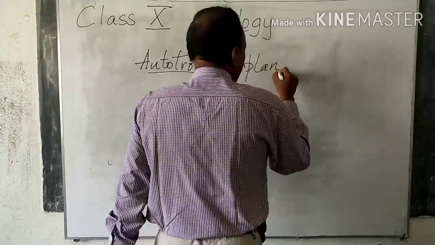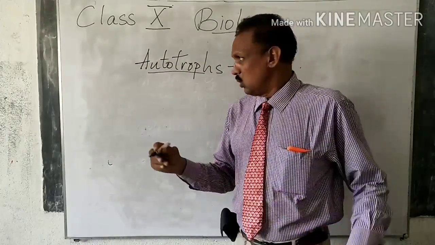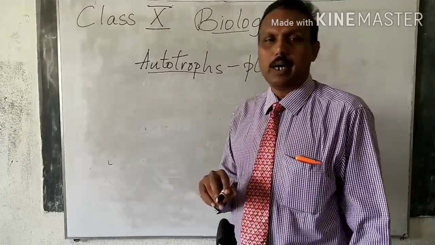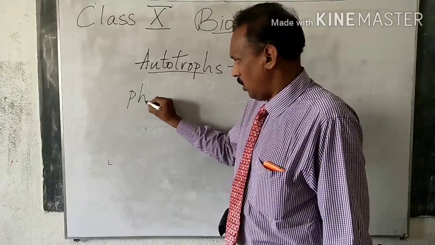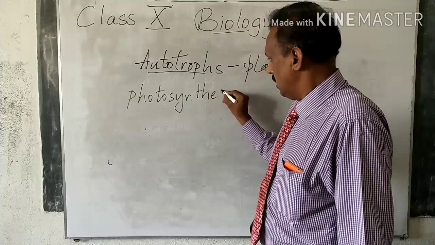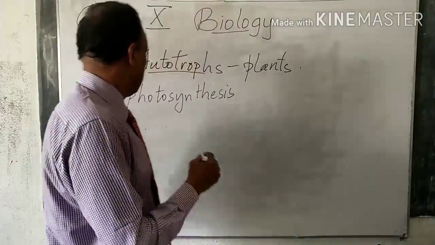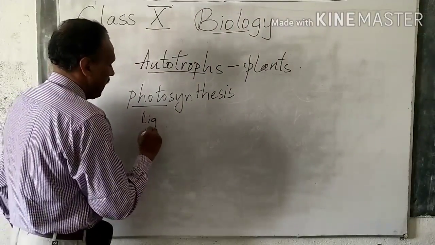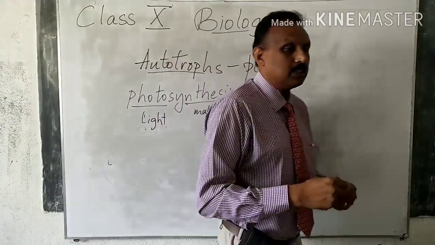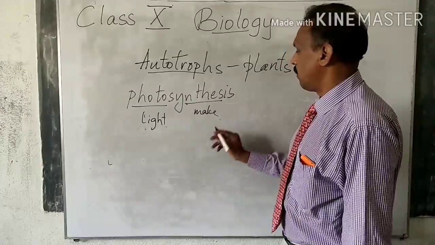So how do they prepare food? Starting from class 5 you would have learned this. So I think you would be able to explain to me what is that process called by which plants make food. That is called photosynthesis. You may think photo means taking selfie. Photo means light. What does photo mean? Light. Synthesis means make. Now what did you understand? Plants make food. What are the requirements for plants to make food?